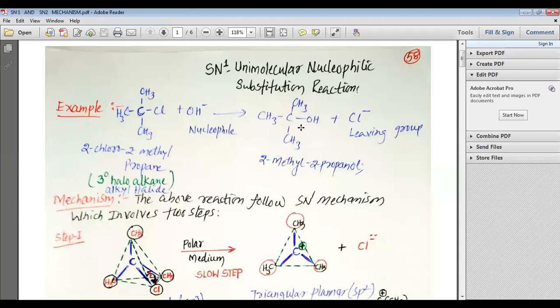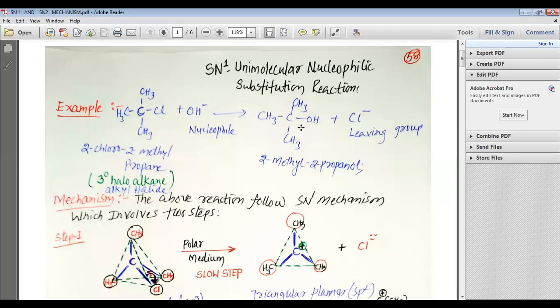We are going to study SN1 first. SN1 is the unimolecular nucleophilic substitution reaction. For example, we have 2-chloro-2-methylpropane, which is a tertiary haloalkane, which in general we will call an alkyl halide.